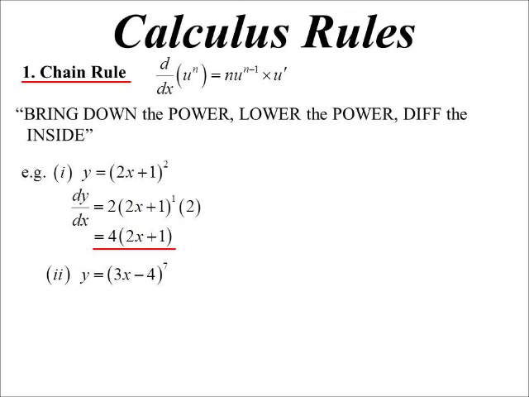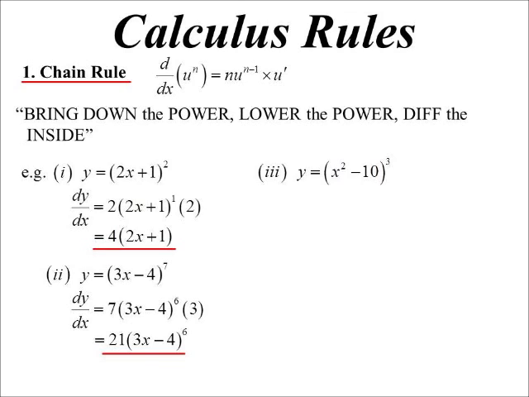Advantage of that is if I get a very high power, I don't have to expand the whole thing out. So here, I don't have to find out what 3x minus 4 to the power of 7 is. I can just bring down the power, 7, lower the power, 6, diff the inside, 3. And tidying that up, 21, 3x minus 4 to the power of 6. Doesn't have to be a linear function. I got a quadratic function to a power. Bring down the power, lower the power, diff the inside, in this case, 2x. 6x, x squared minus 10, all squared.